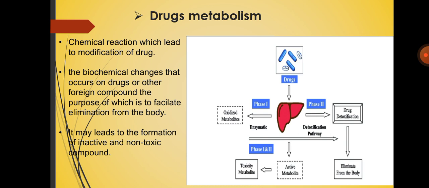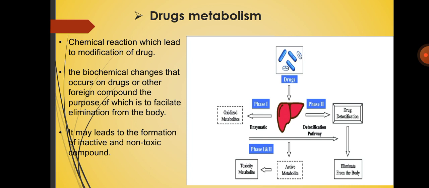Then drug metabolism: chemical reactions which lead to modification of drugs. Biochemical changes that occur on drugs or other foreign compounds, the purpose of which is to facilitate elimination from the body, and it may lead to the formation of inactive and non-toxic compounds. Drug metabolism has two phases, first phase and second phase.